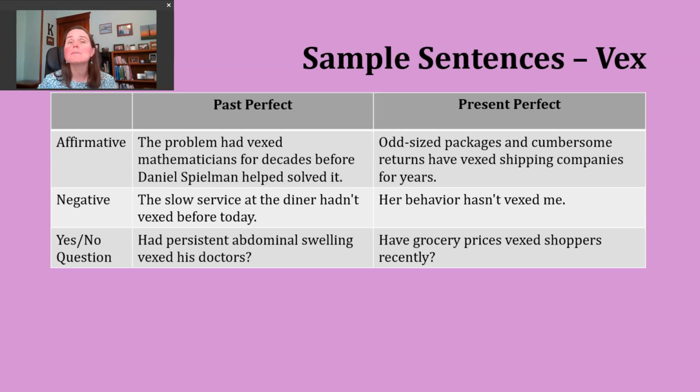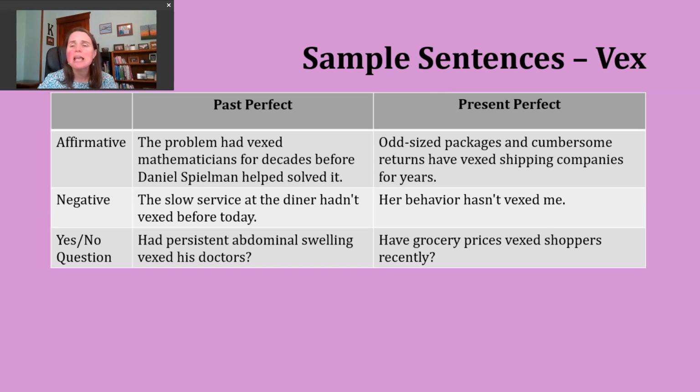Now, in the present perfect, we need to pay attention to our subject, and that's because we'll be using a present form of have. That means if our subject is I, you, we, or they, we'll use have and then the participle form of the verb. But if the subject is he, she, or it, we'll use has and then the participle form of the verb. Let's take a look at an example.